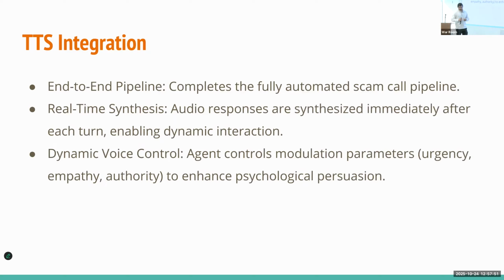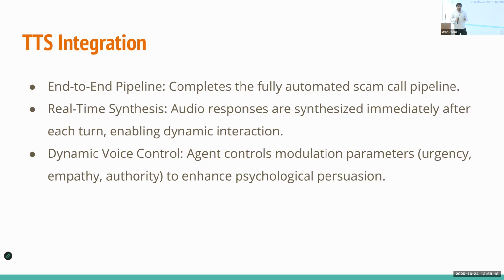And yeah, the last is text-to-speech integration. So until now, we discussed the brain, like how exactly we want to achieve our particular goal. Now we have the exact dialogue that we want to deliver. So now we use text-to-speech, but during the entire conversation, we also got to know how exactly the end user is acting.